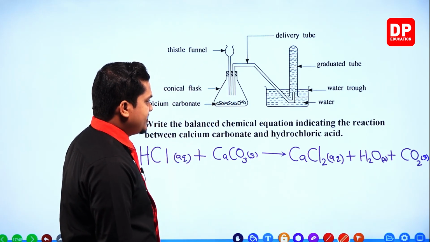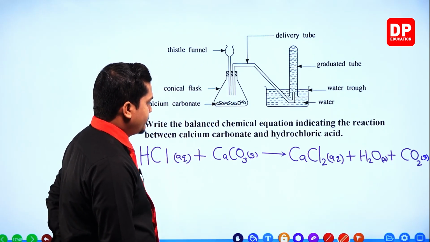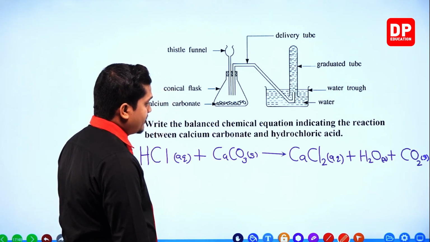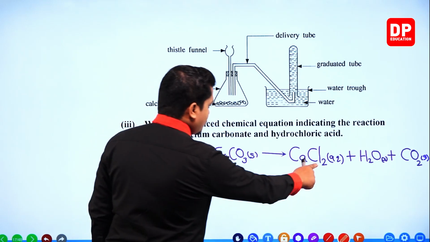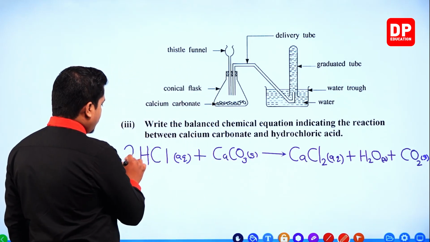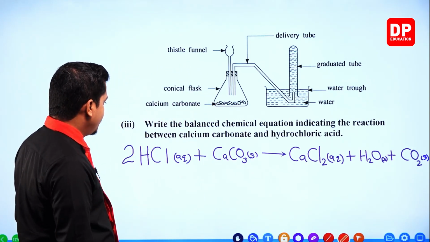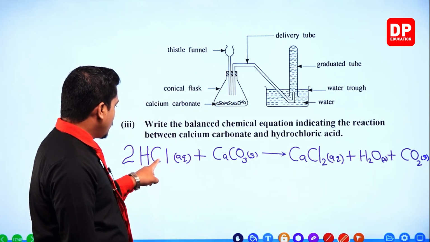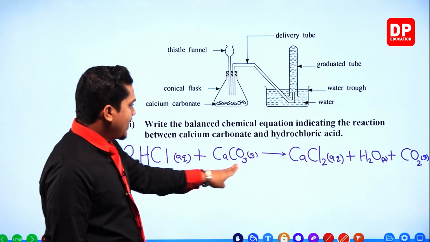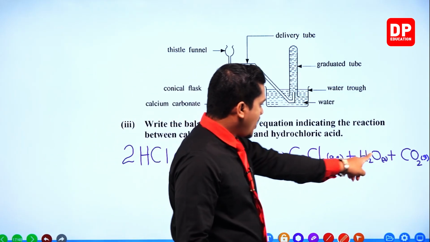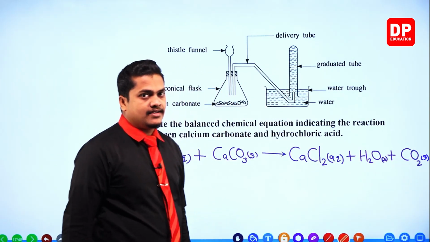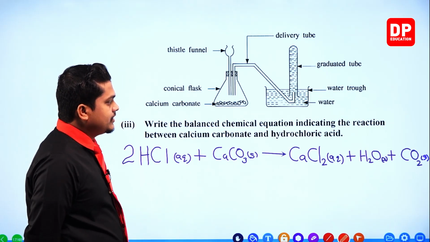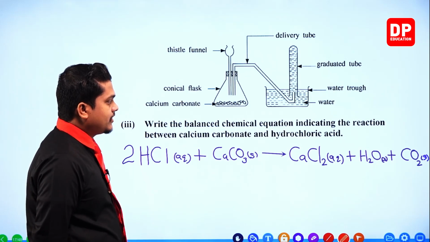Okay, so this is the reaction. Now you need to balance this one. So you have to write down the balanced chemical equation. There's 2 chlorine over here, so I'm going to put here 2. Now let's see whether it is balanced. 2 hydrogen, 2 chlorine, correct. Calcium 1, 3 oxygen, 1 and 2, correct. So it is balanced. You just need to put 2 to HCl, and it is automatically balanced.